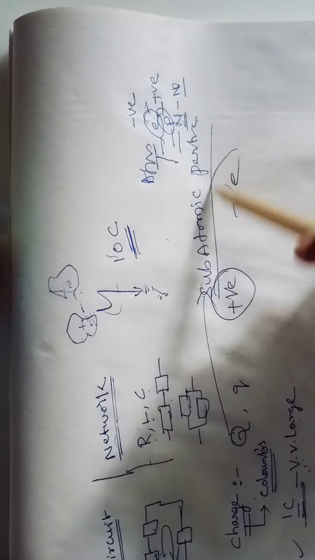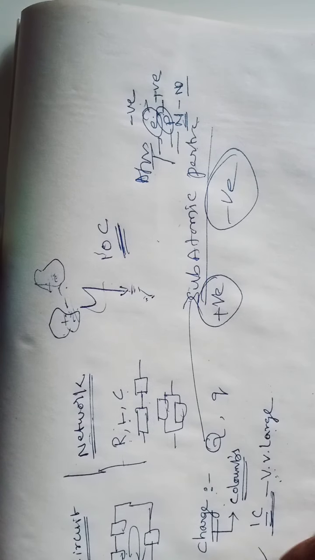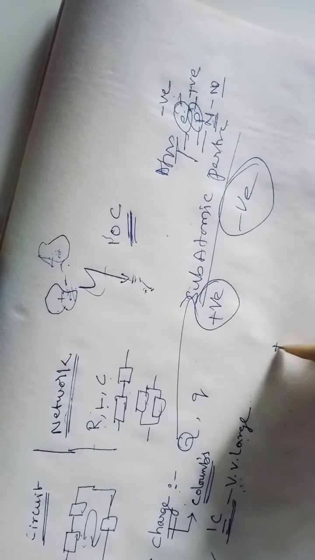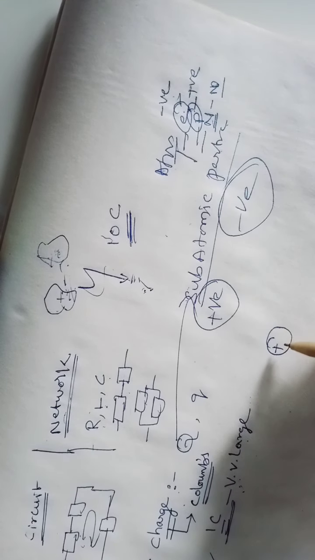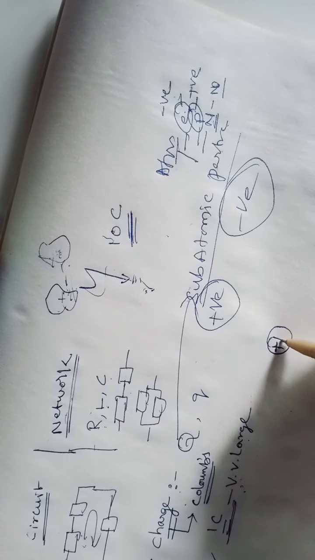What we call a positive charge and what we call a negative charge, I will explain clearly and in detail right now. If you take the nucleus, it consists of neutrons as well as protons.